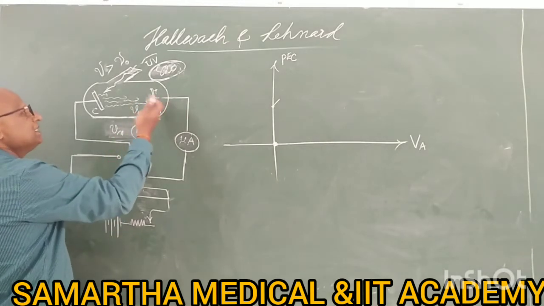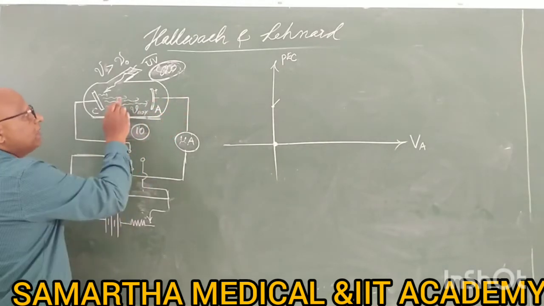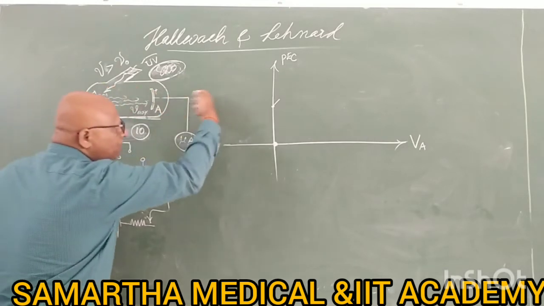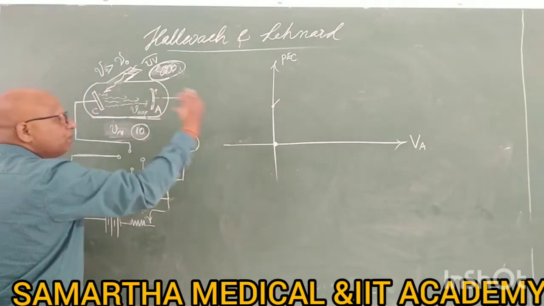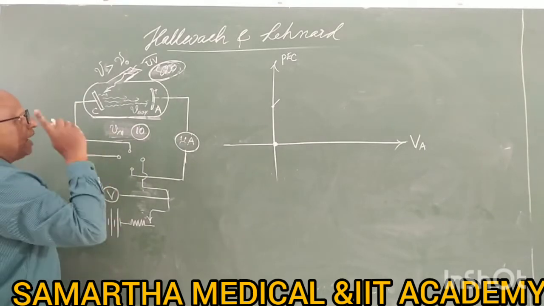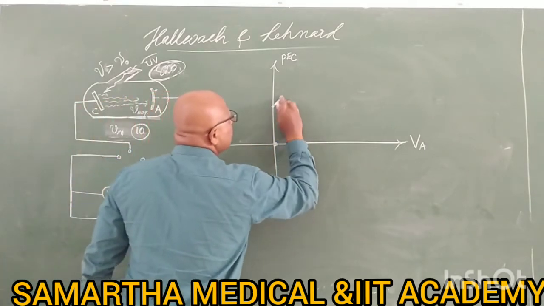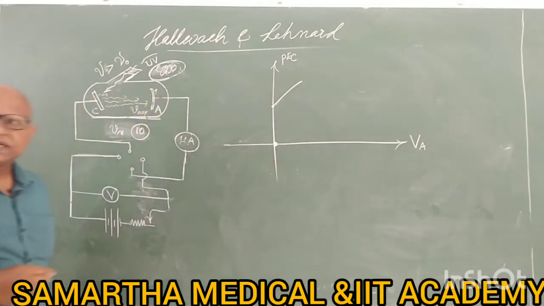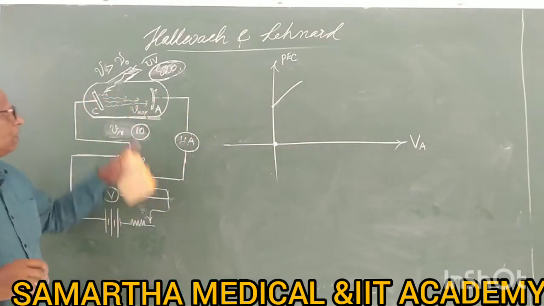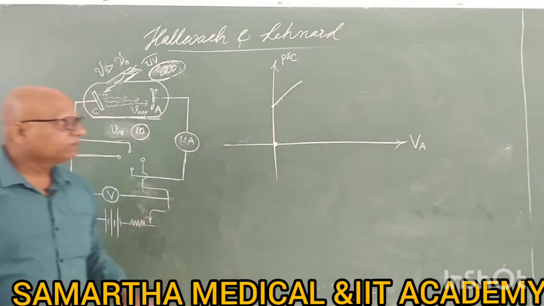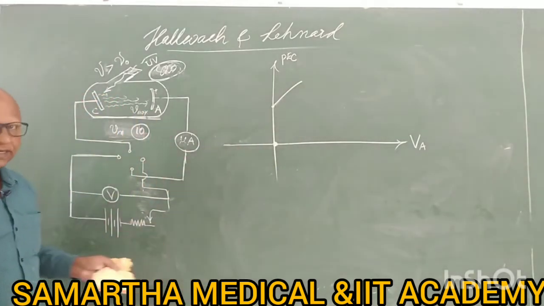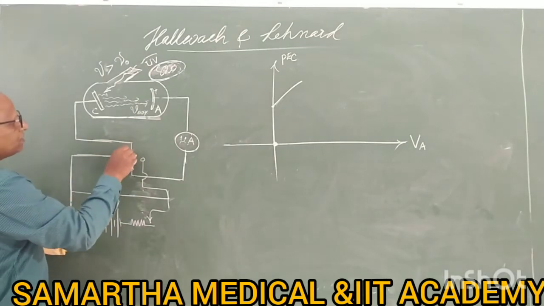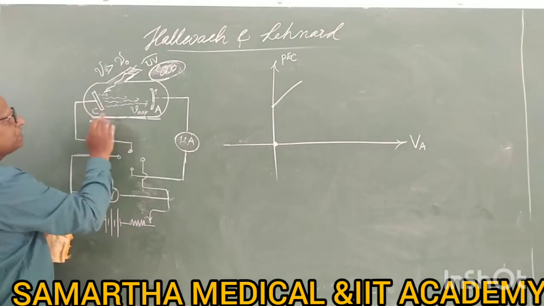So go on increasing the anode potential. What will happen? The anode potential increases the absorption of electrons. More and more electrons are absorbed, and this process continues. The current increases. Is it increased in a boundless manner? Go on increasing Va, will the current go on increasing? Not like that. It is not possible, because the number of electrons which are released in this process for this